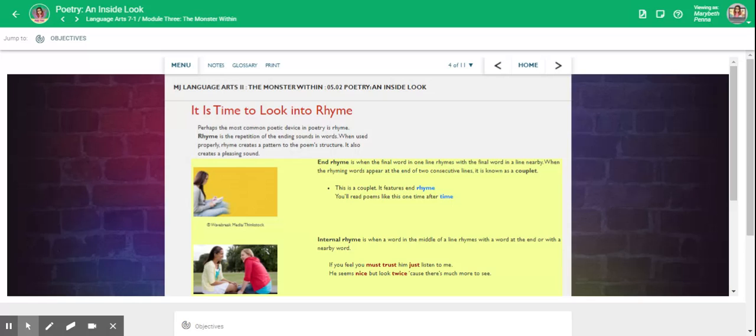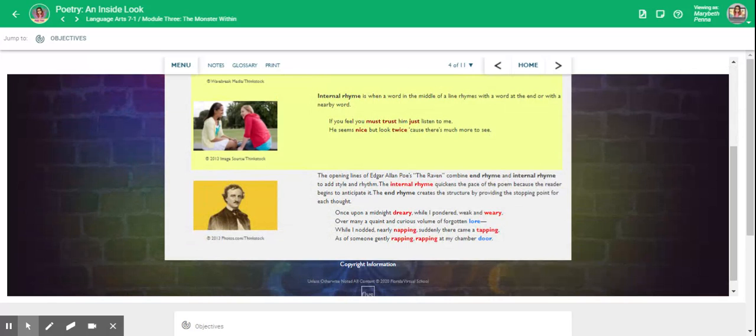End rhyme is when the final word in one line rhymes with the final word in a line nearby. When the rhyming word appears at the end of two consecutive lines, it is known as a couplet. This is a couplet. It features end rhyme. You'll read poems like this one time after time.